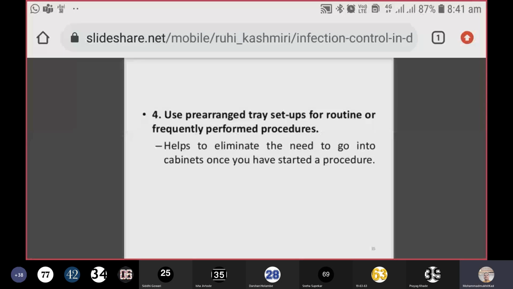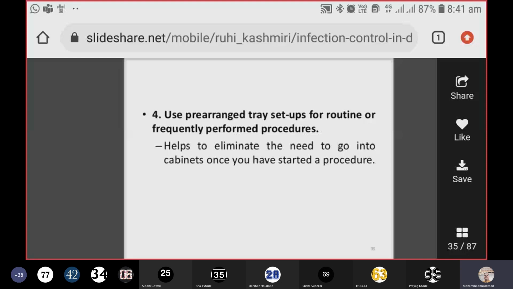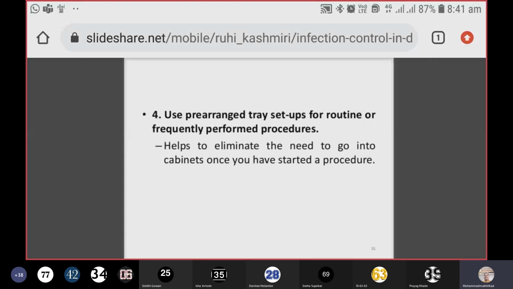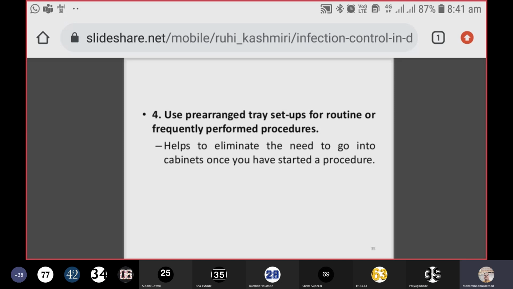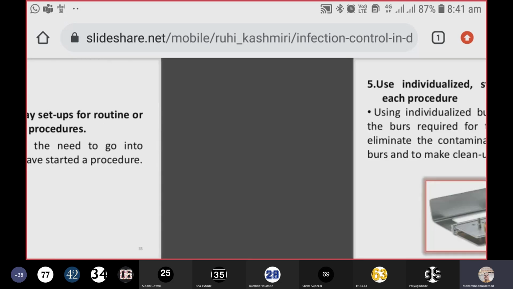Use pre-arranged tray setups for routine or frequently performed procedures. You know that a certain procedure requires this number of items and another procedure requires only these items, so decide what procedure you are going to perform on your patient. According to that, prepare the setups in that manner itself. Don't keep too many instruments for a simple procedure and too few for a complicated procedure. Don't do this. This will increase your burden of infections.